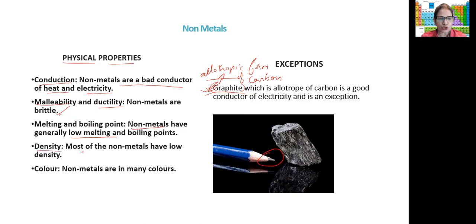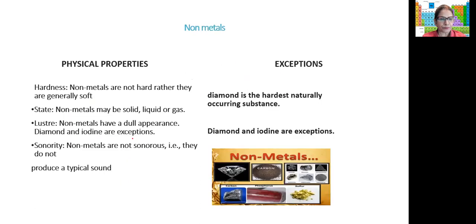Then density, most of the non-metals have low density, whereas metals have high density. Okay. Then color, most of the non-metals come in various colors. They have a number of colors. Okay, so these are a few physical properties. Then we will see about other physical properties.